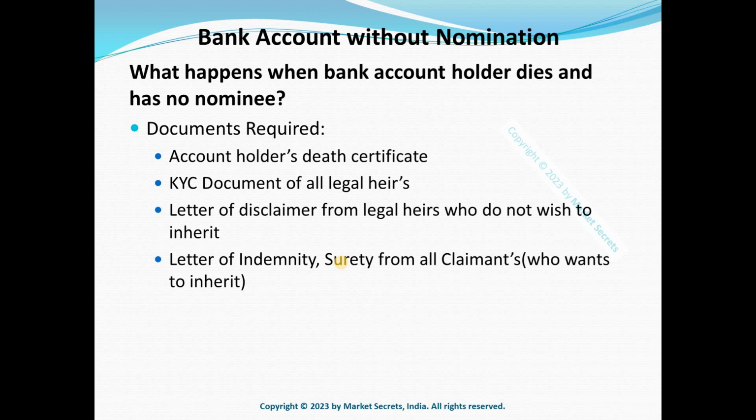So for our example, the 3 kids will submit a letter of disclaimer. The wife should submit the letter of indemnity and surety because she is the one claiming the amount. She is the only one claiming the amount, so she should submit it. In case one of the children is also claiming the amount, they also need to submit this.